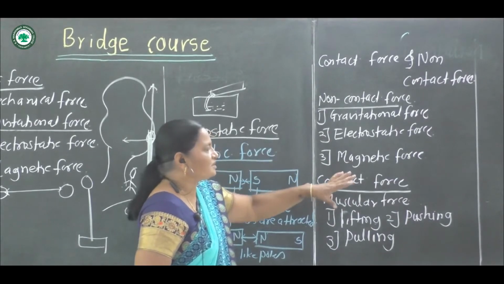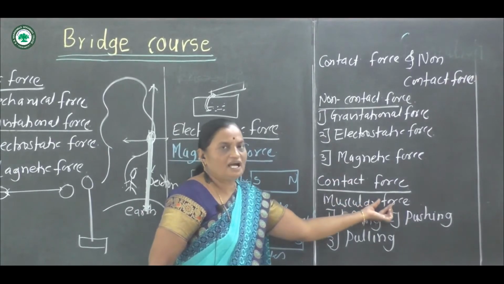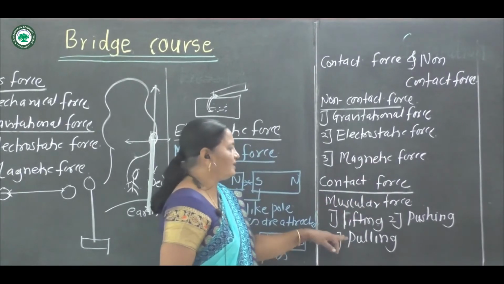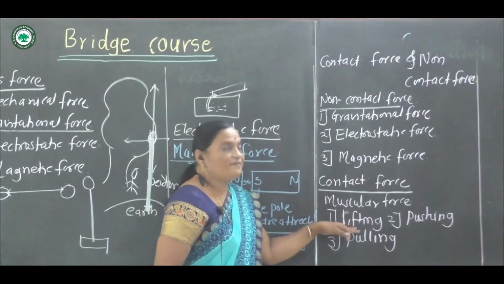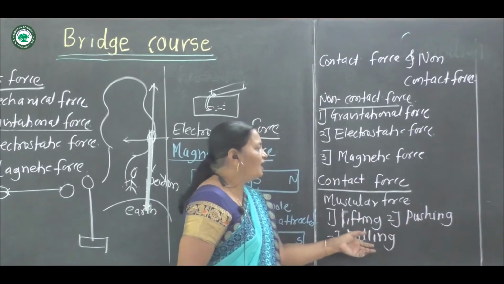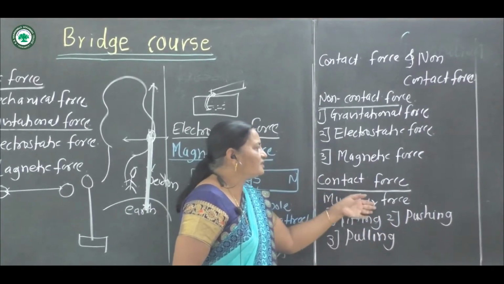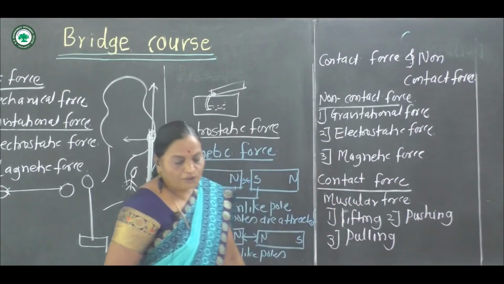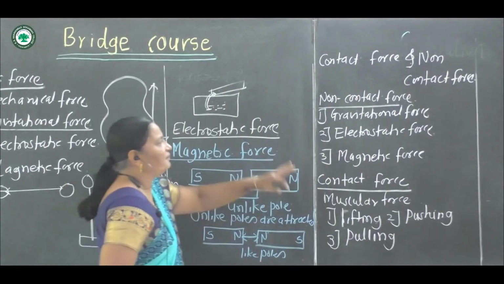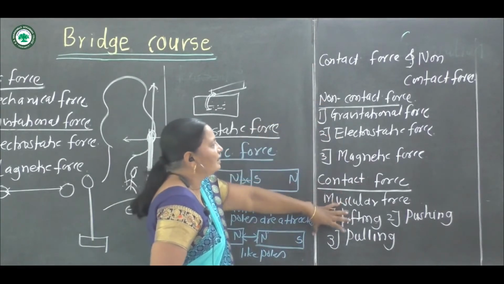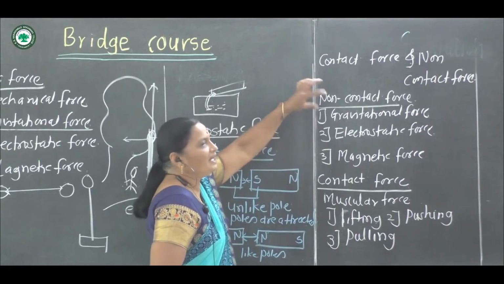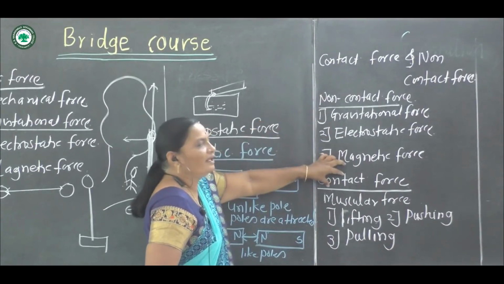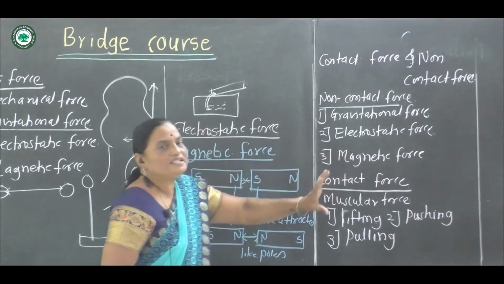These muscular forces are due to muscles and there is a contact between two bodies. These are due to lifting, pushing, pulling. This is called contact force. Now you can list the contact forces and write daily-use examples of non-contact force and contact force. We summarize this topic.